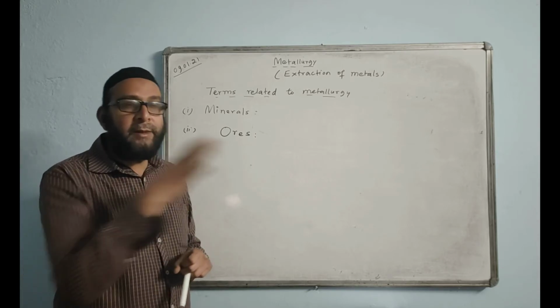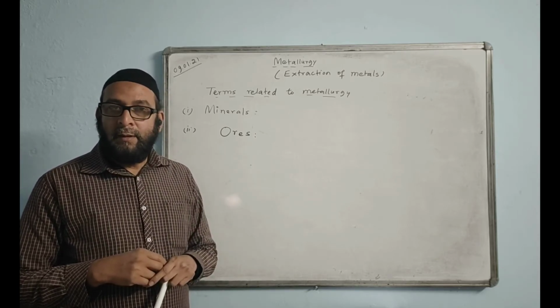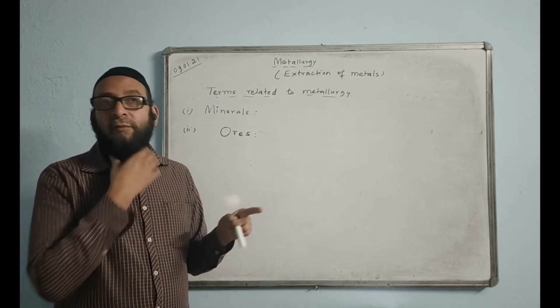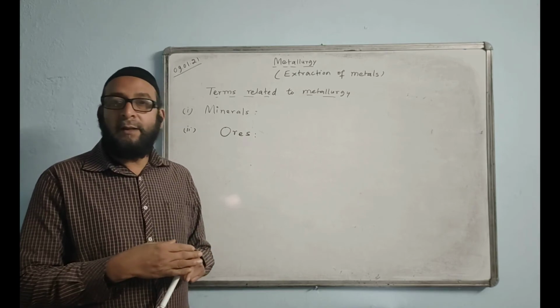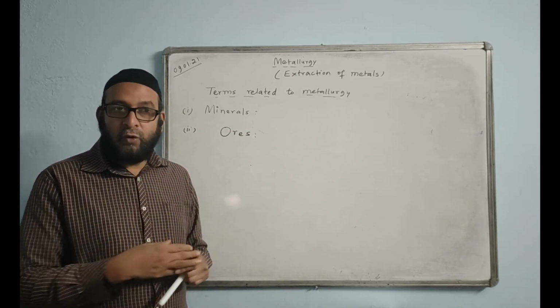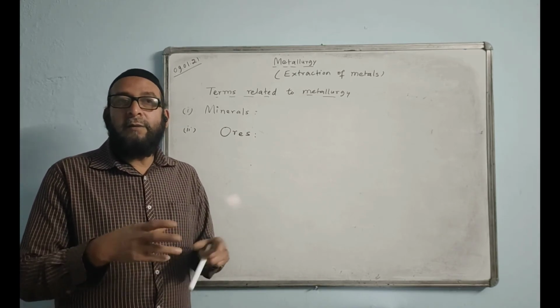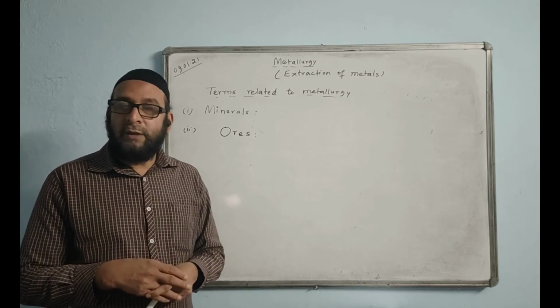So they are only called minerals. And from those minerals which give us metal profitably, that means at a very low cost and easy way, so they are called ores.